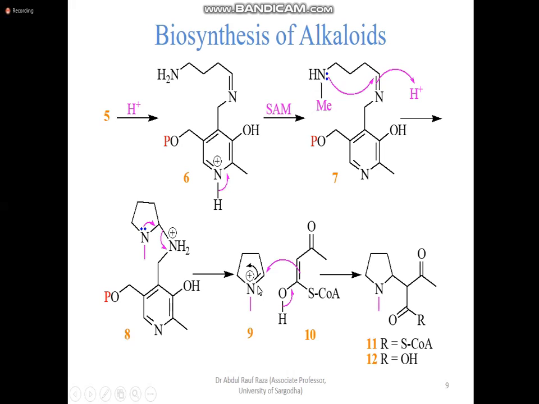For example, one possibility is if the nitrogen takes this pi electron towards it, this positive charge shall be stabilized, but this carbon shall be electron deficient. It can be reduced by NADPH or FADH2. They can reduce this carbon. If they transfer hydride, this shall be a simple pyrrolidine alkaloid, simple pyrrolidine. And then what happens? Dehydrogenase can remove hydrogen from here and here, from here and there. So 2 double bonds can easily be formed. So it shall be converting into